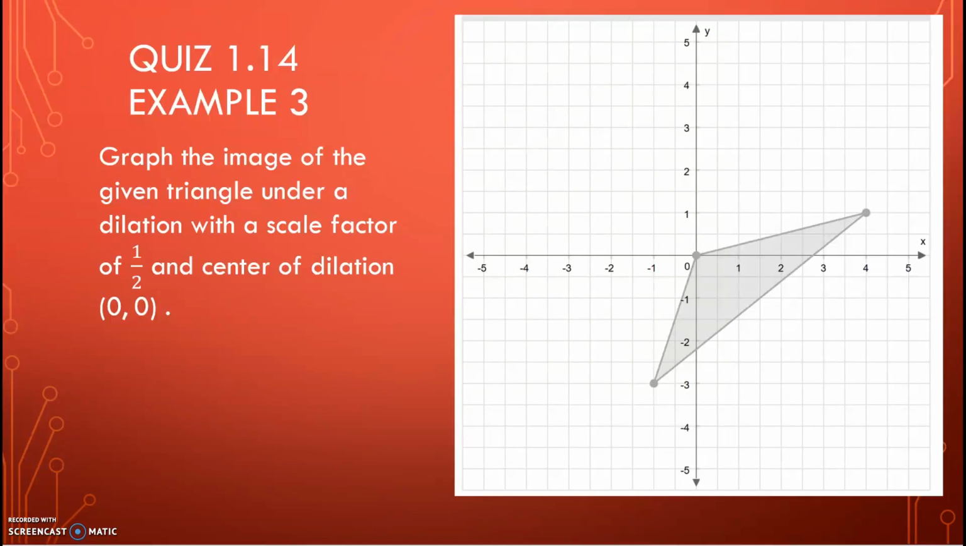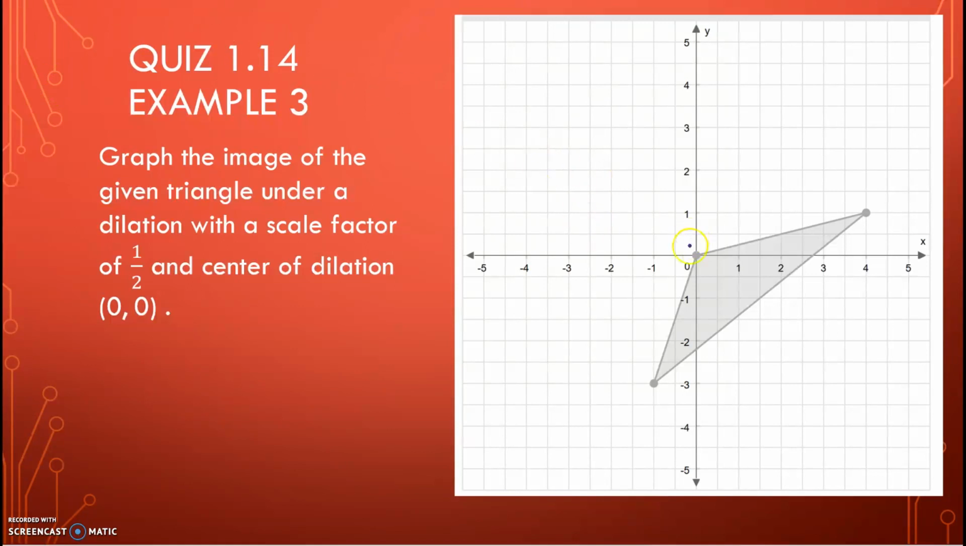Alright, this is 1.14, example 3. We're going to graph the image of the given triangle under the dilation with a scale factor of 1/2, as in the center of dilation is at the origin (0, 0). Because it's at the origin, all we have to do is multiply each of the coordinates by 1/2. So let's just write down our coordinates.